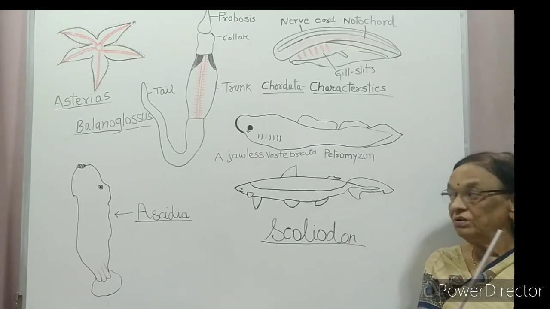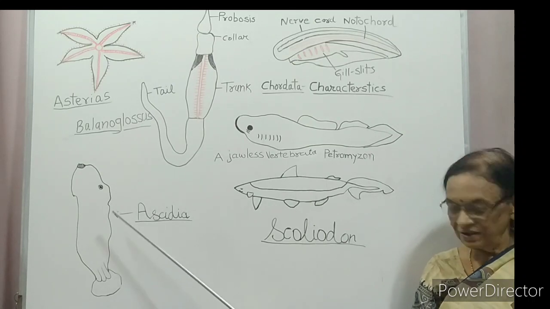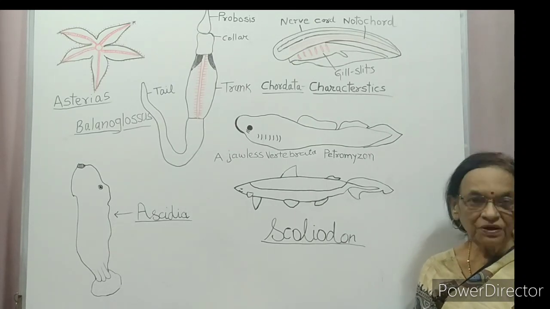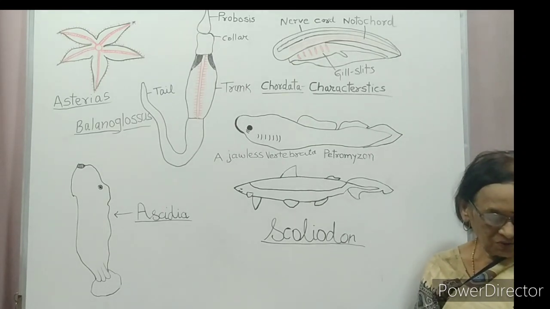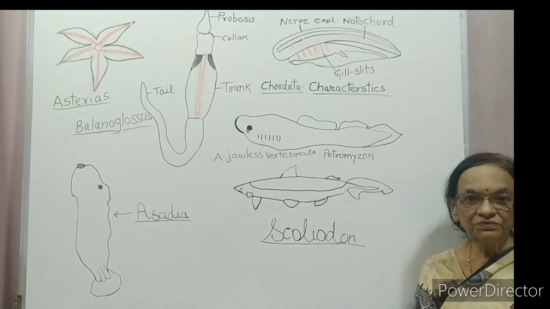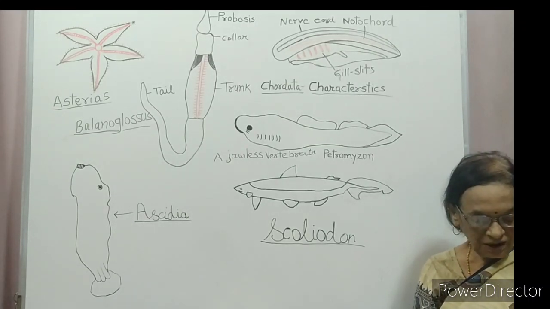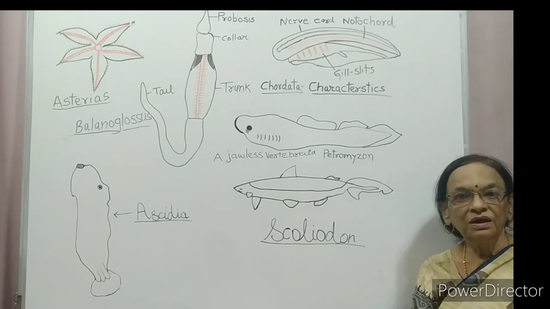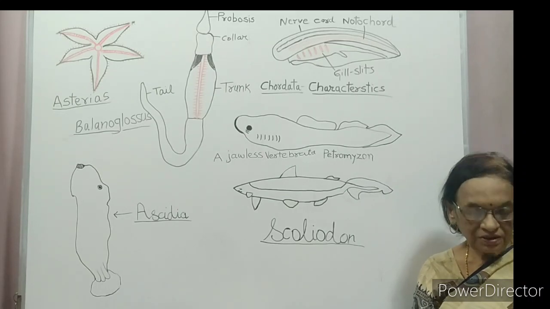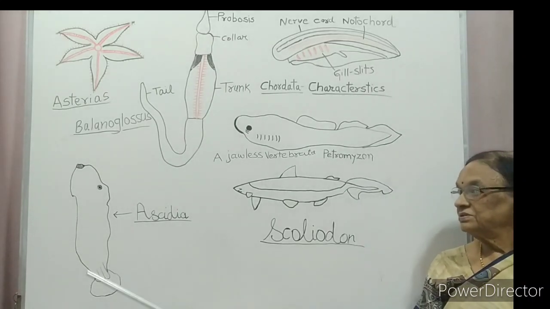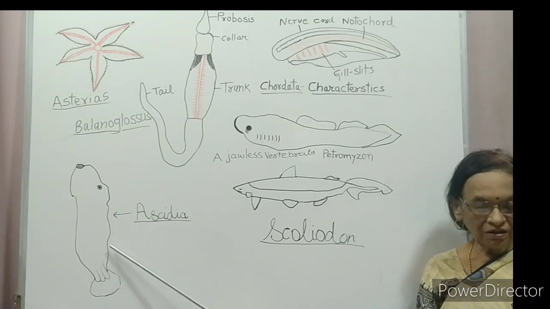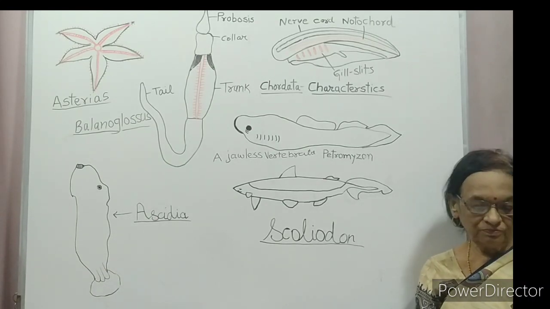Examples of Urochordata are Ascidia, Salpa, and Doliolum. Cephalochordata examples are Branchiostoma, Amphioxus or Lancelet. So these are members of Protochordata.